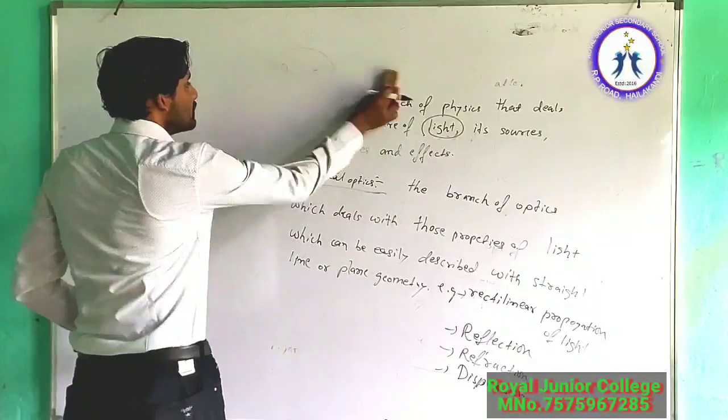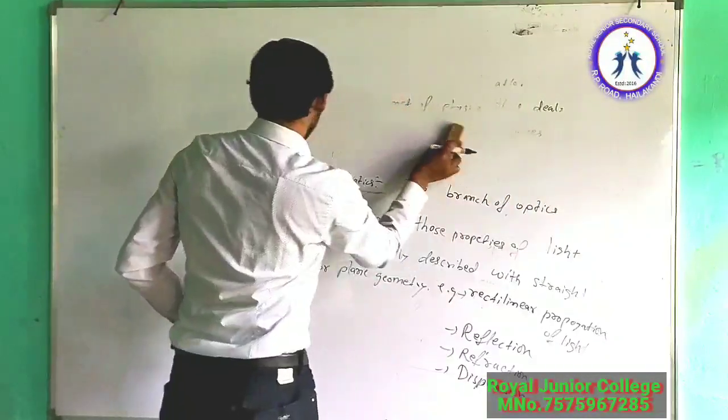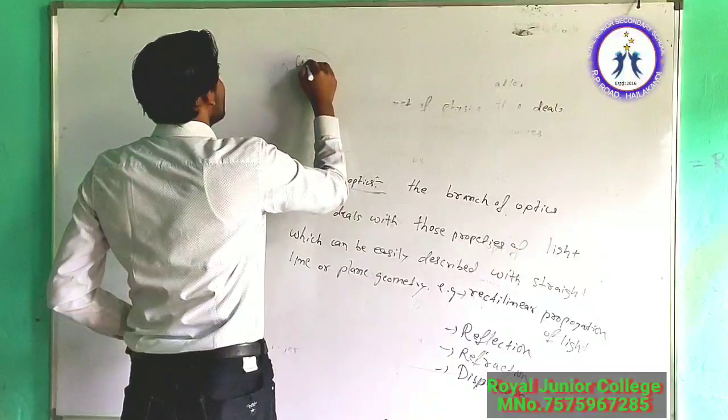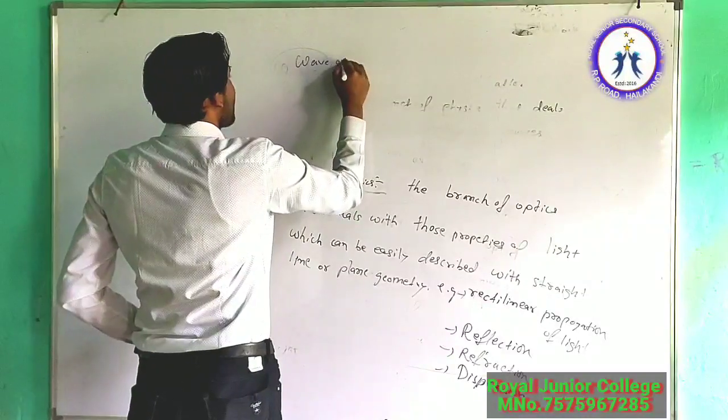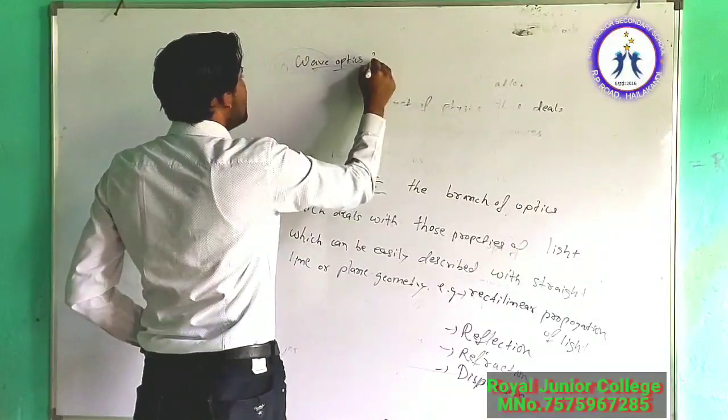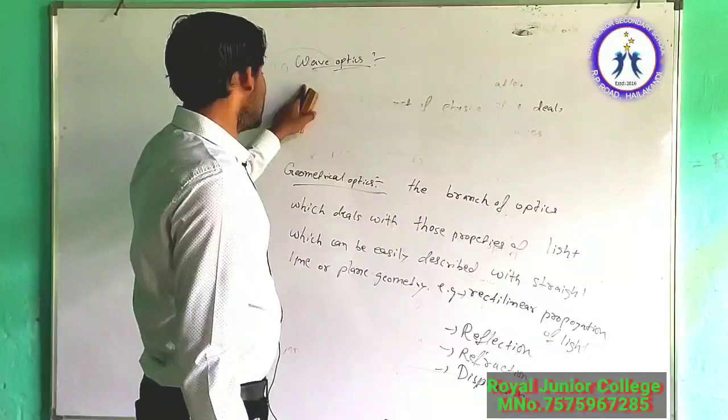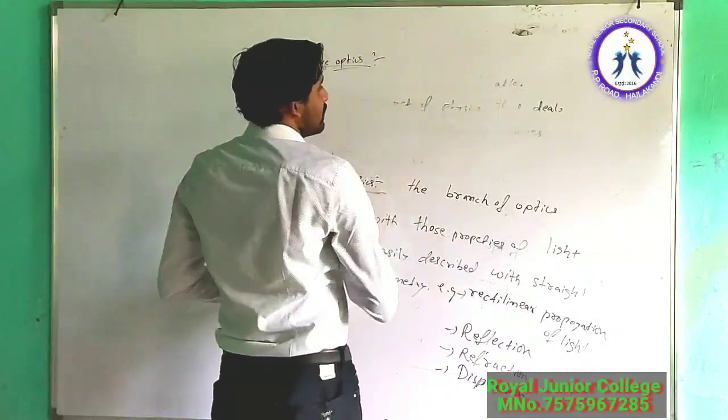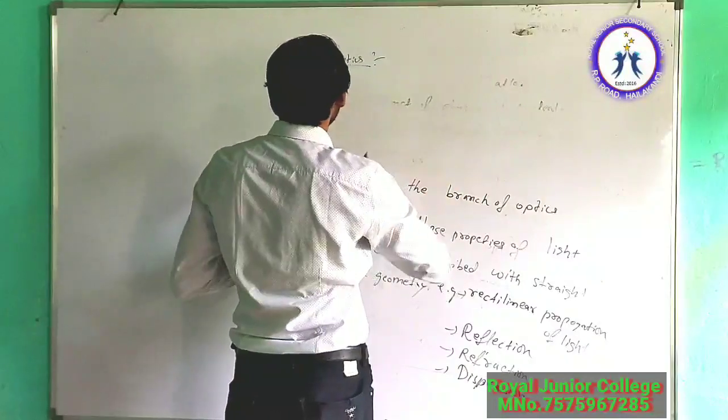So I missed what we study in wave optics. The definition I wrote earlier, but what are the different properties of light that we study here?